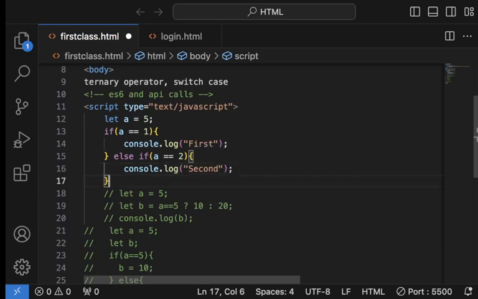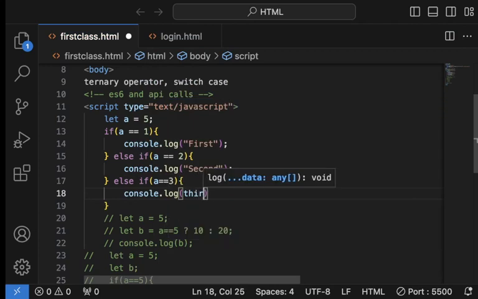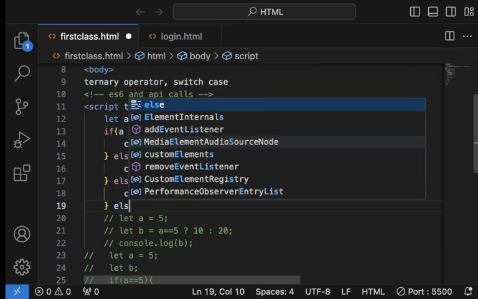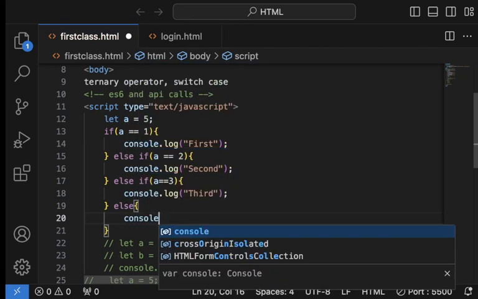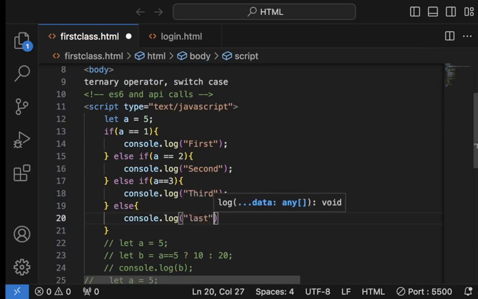Else if a equals 3, console log third. Then a final else, console log last. Now with this, what is it going to console? Should be last. Okay, good.